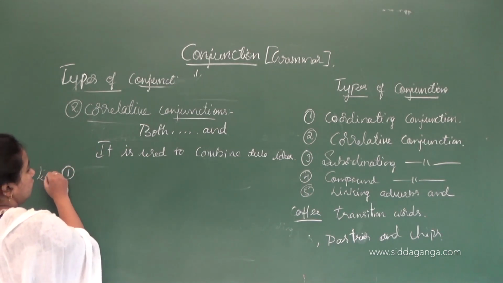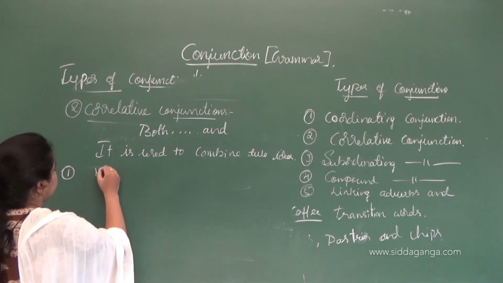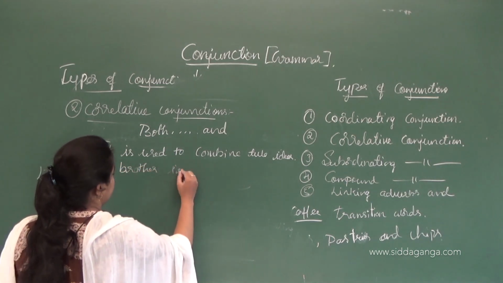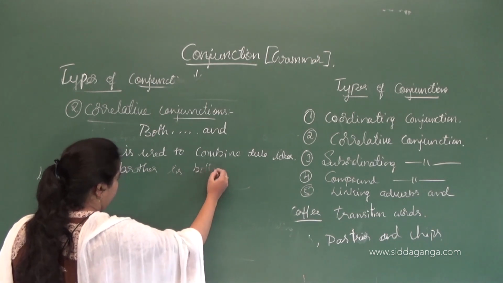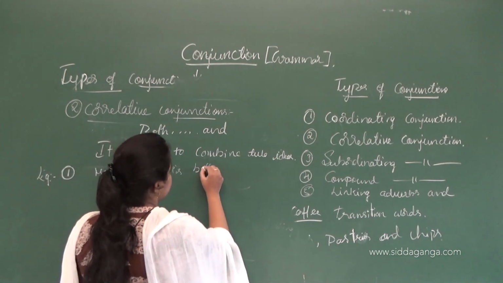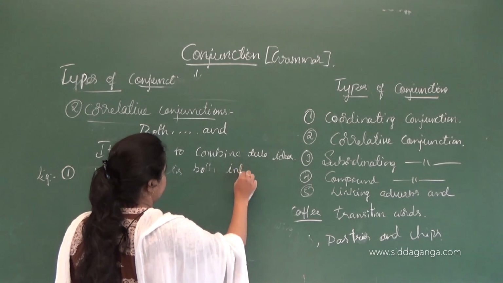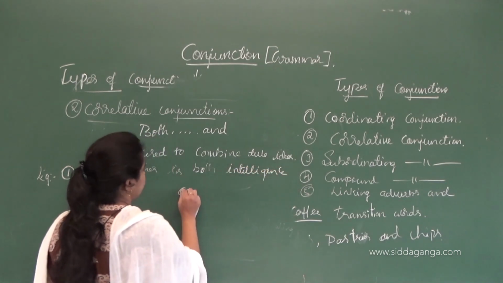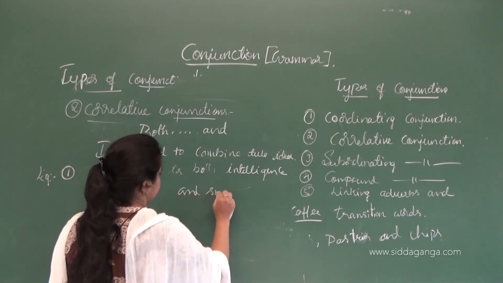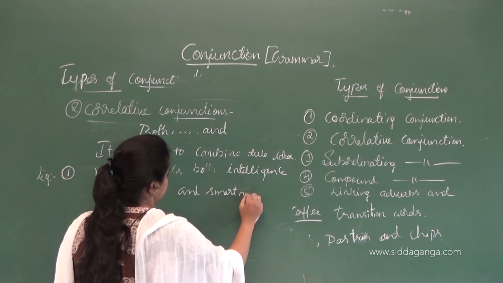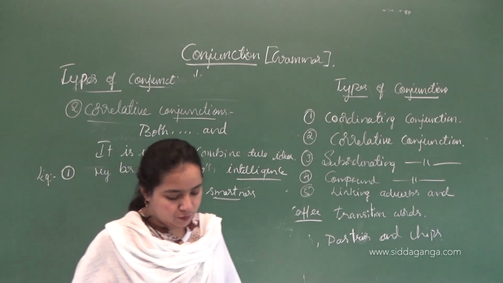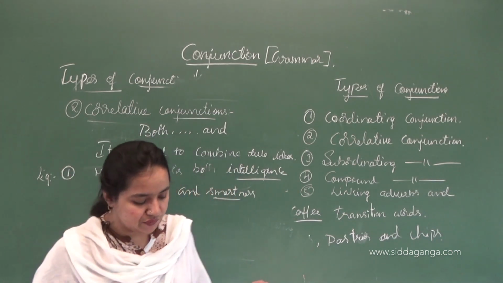Then my brother is both intelligent and smart, that is intelligence and smartness. Okay, so these are the things. I will eat both North Indian food and Chinese food.